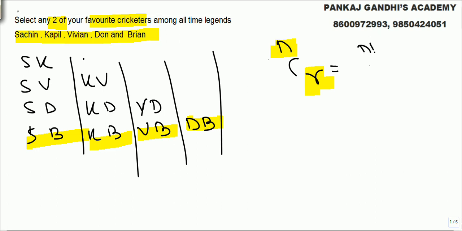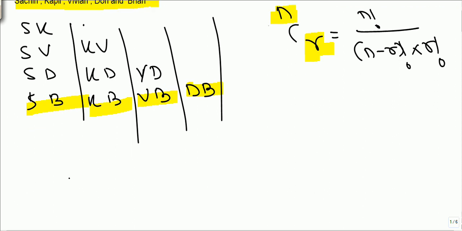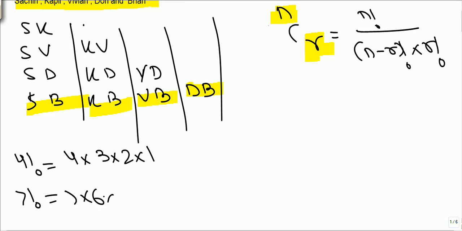The standard result is n factorial upon n minus r factorial into r factorial. Now what is factorial? For those who do not know what is factorial, if I say 4 factorial, you multiply from 4 till 1. If I say 7 factorial, 7 into 6 into 5 into 4 into 3 into 2 into 1. That's what is factorial.